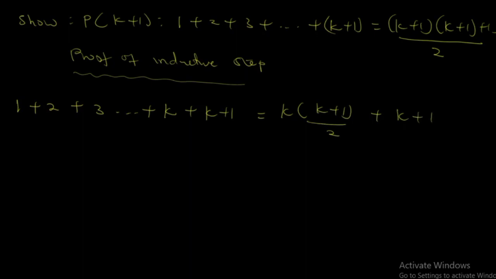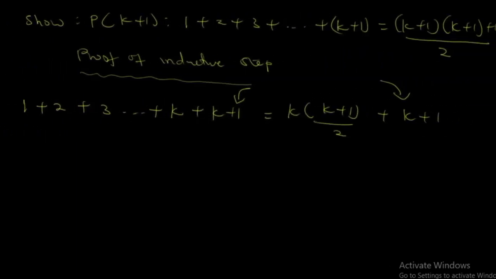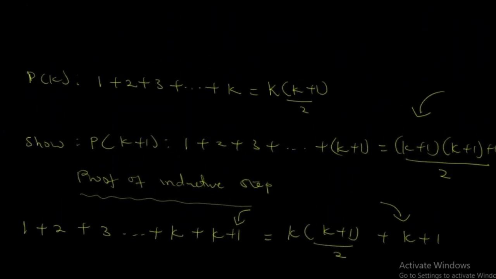What you do is that after having k plus 1, we are going to add the k plus 1 to this side and also add it to what? This side. It's as simple as that, because when you go to the first one, let's look at the k. For the k, we had what? This k bracket open k plus 1 over 2.